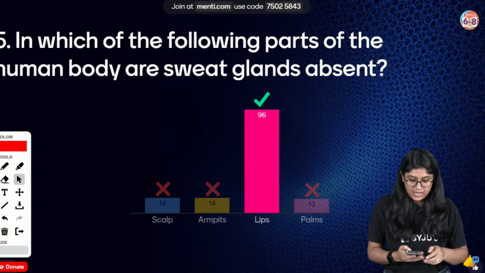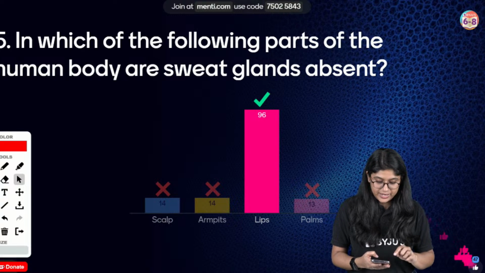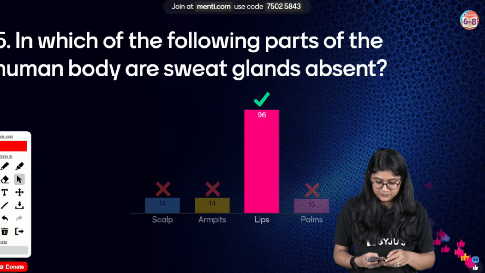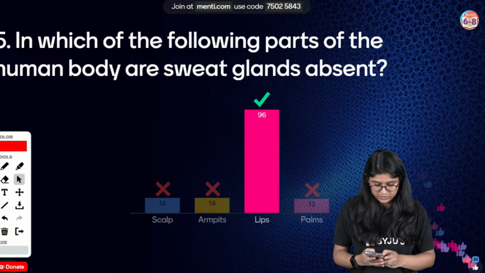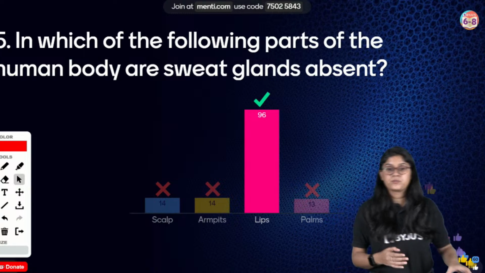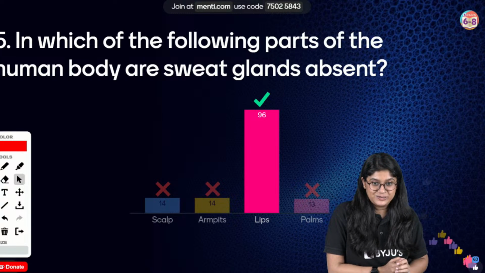Jaldi, jaldi, everyone. Time's up. 96 of you have voted for the correct answer, everyone. The correct answer over here is lips. Very good. Clear? So, lips don't have the sweat glands.